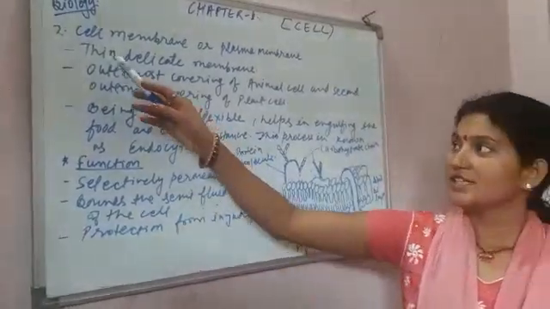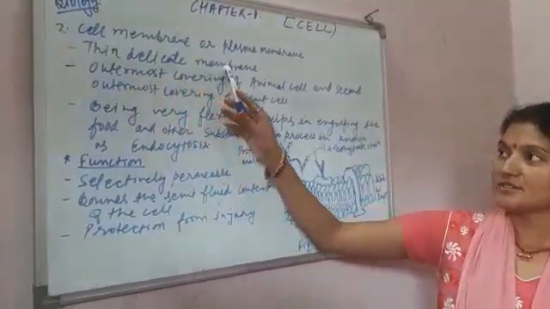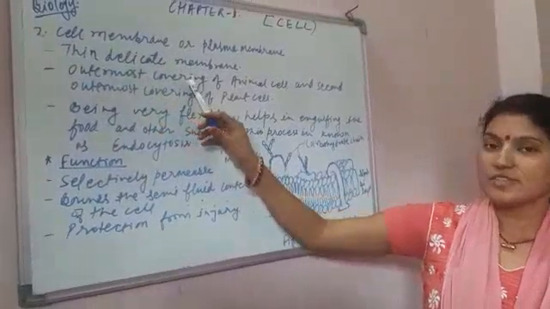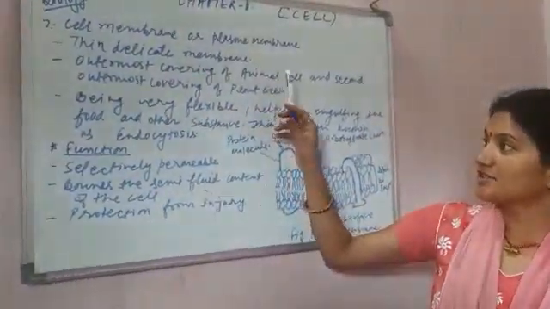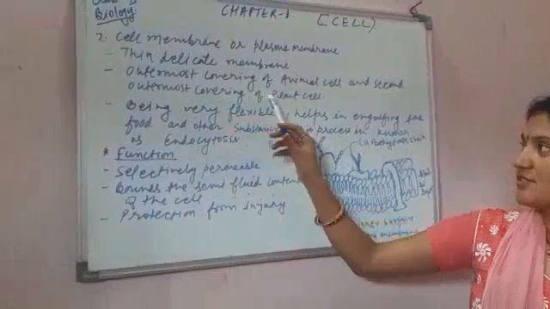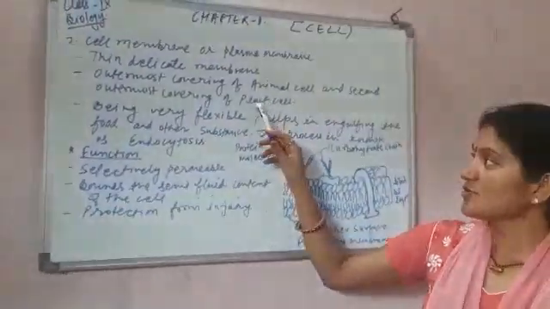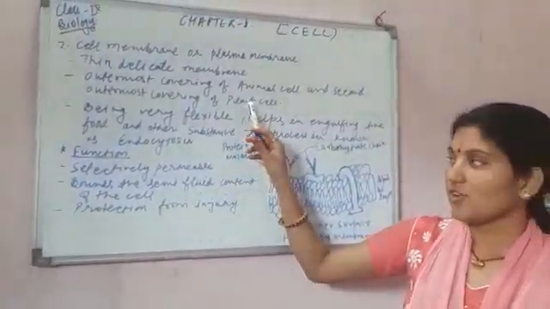This is a thin, delicate membrane, and this is the outermost covering of the animal cell, but this is the second outermost covering of the plant cell, because the outermost covering of the plant cell is the cell wall.